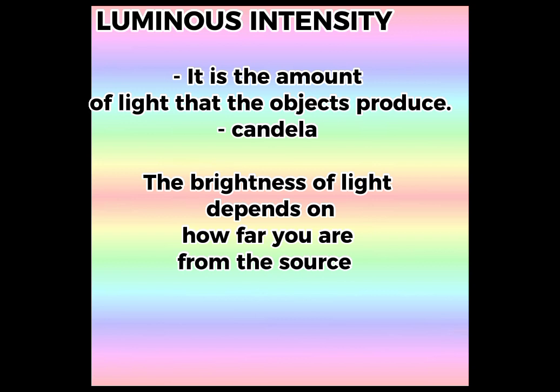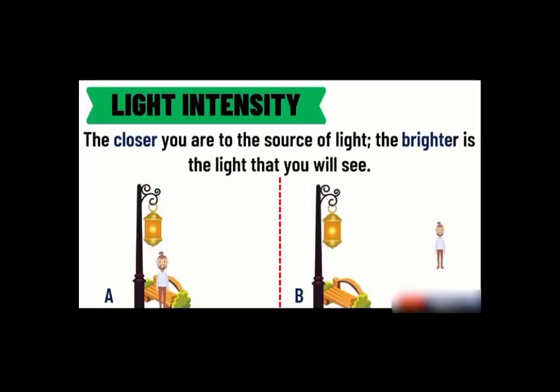The brightness of light depends on how far you are from the source. Observe the following picture. In which scenario will you see a brighter light? Correct! It is in picture A. The closer you are to the source of light, the brighter is the light that you will see. On the other hand, if you are farther from the source, the dimmer is the light that you will see.